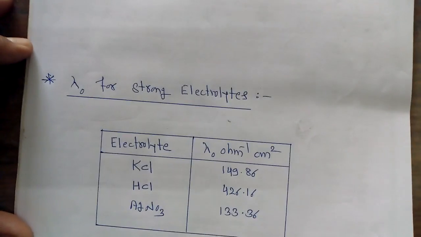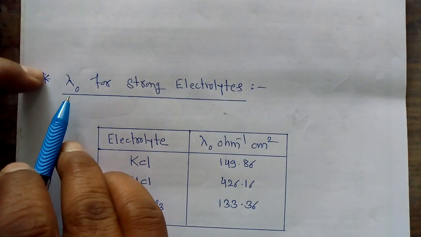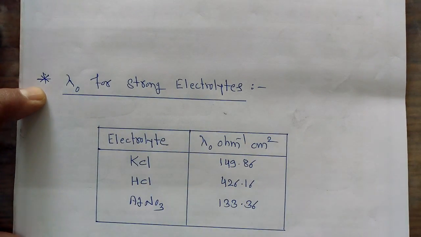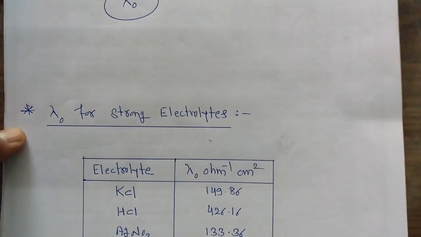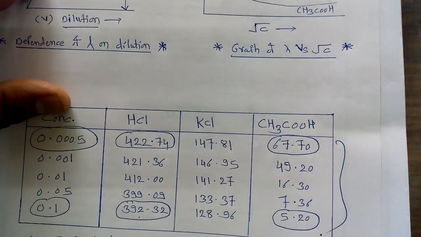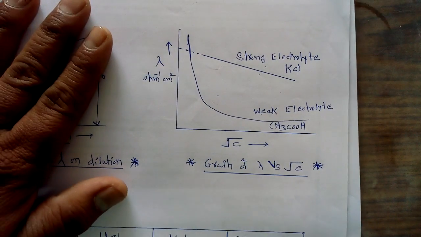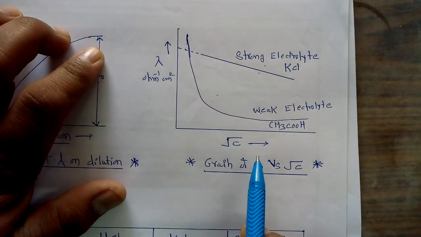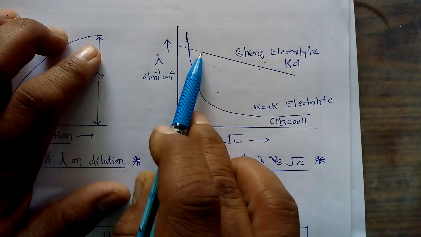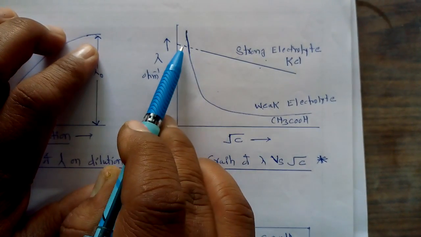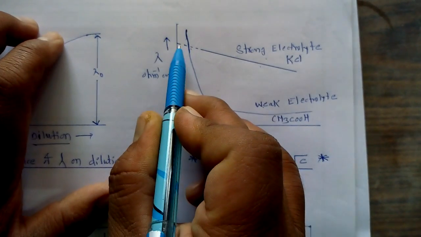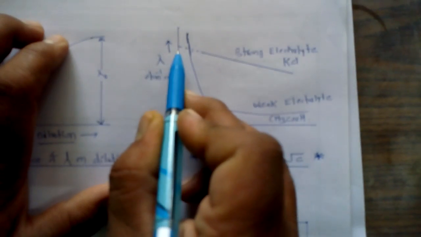So if we want to calculate this equivalent conductance at infinite dilution for strong electrolytes, then how to calculate that? These types of lambda 0 values can be calculated with the help of the previous graph. We studied one graph in a previous lecture, that is the graph of lambda versus under root c. In this graph, for strong electrolytes we get a straight line nature. So if we extrapolate this graph, what happens? We get the intercept of this graph on the y-axis.